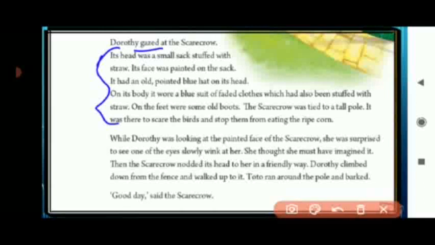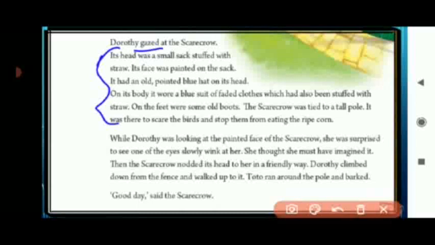It had an old pointed blue hat on his head. On his body he wore a blue suit, also stuffed with straw, and on his feet we saw some old boots. The scarecrow was tied to a tall pole and was used to scare away the birds and stop them from eating the ripe corn. Okay, ripe means the corn is ready to eat.